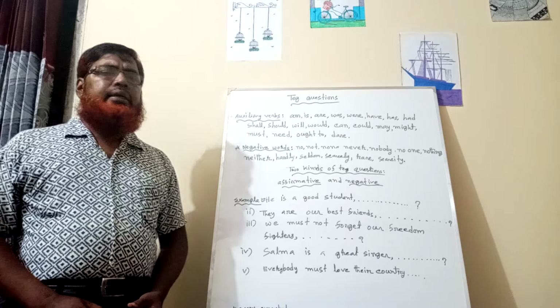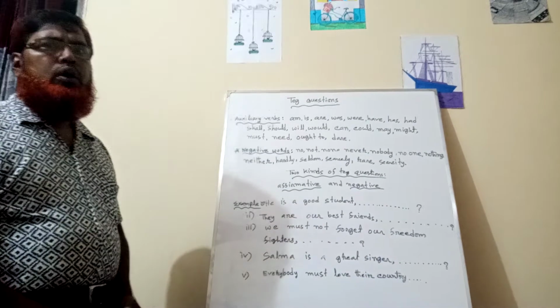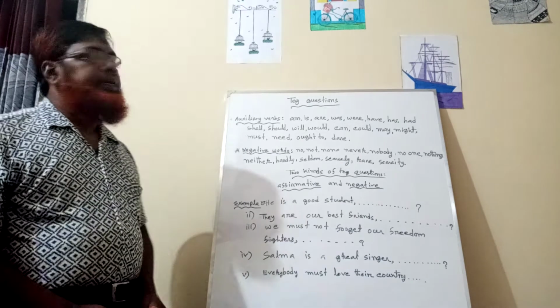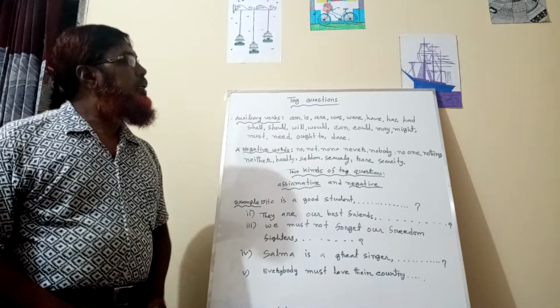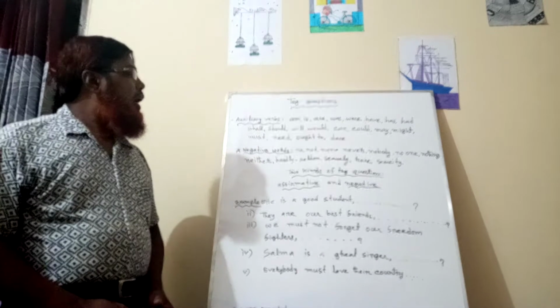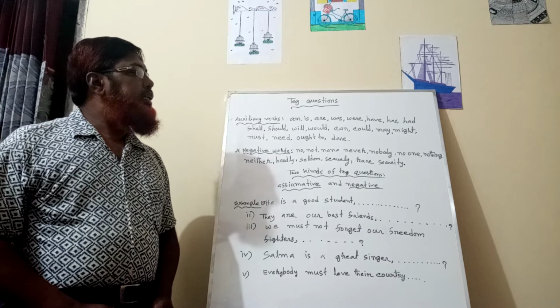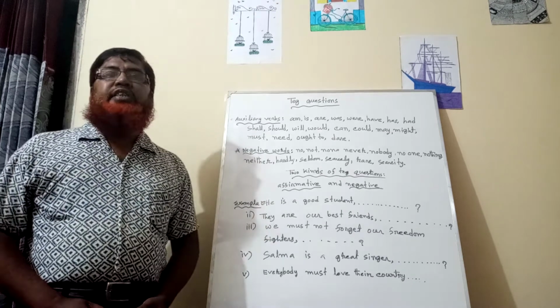And then the negative words: no, not, none, never, nobody, no one, nothing, neither, hardly, seldom, scarcely, rarely, and scarcity.